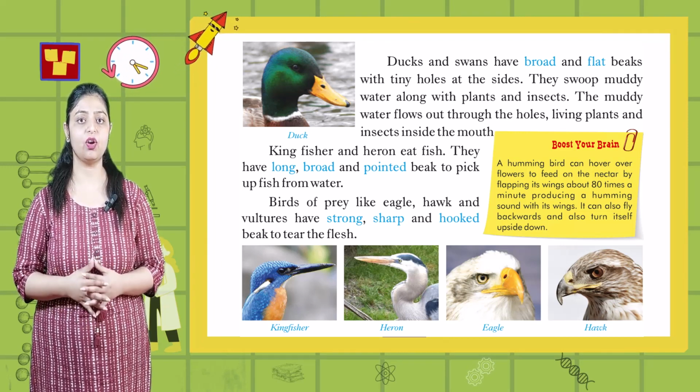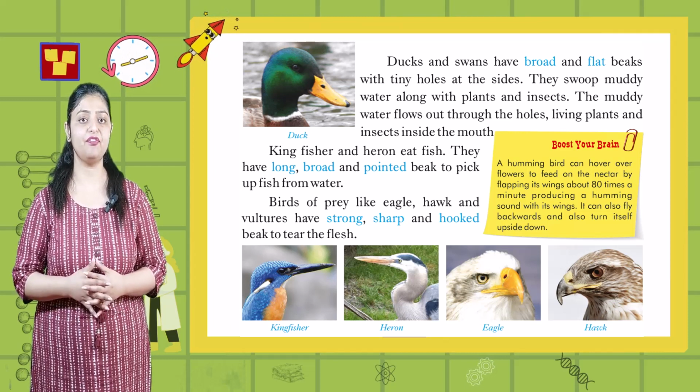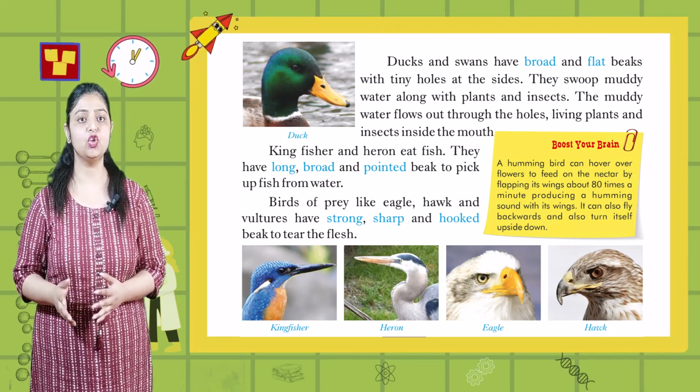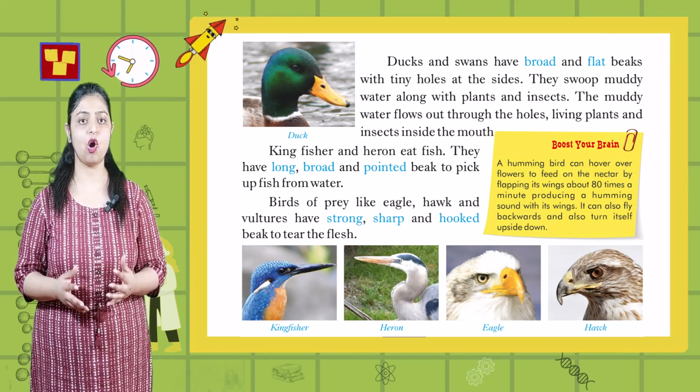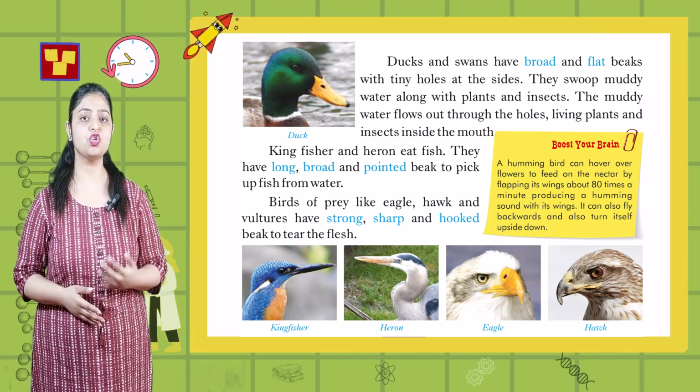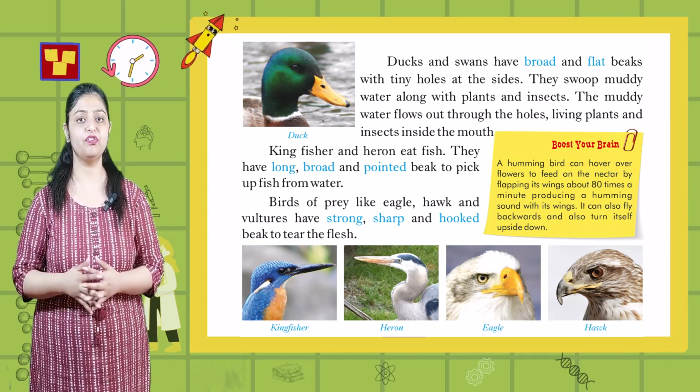Kingfisher and heron eat fish. They have long, broad and pointed beak to pick up fish from water. Birds of prey like eagle, hawk and vultures have strong, sharp and hooked beak to tear the flesh.